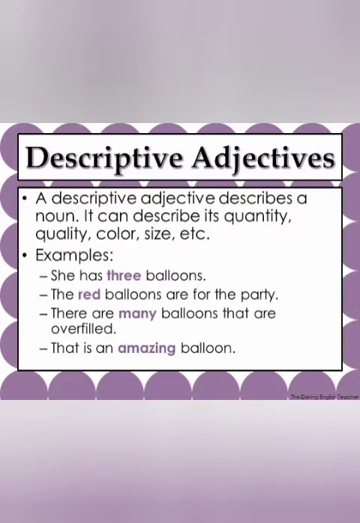Let's read once again that a descriptive adjective describes a noun. It can describe its quantity, quality, color or size. आपको पता है नाउन इज़ द नेम ऑफ अ थिंग और जो चीज़ें हैं वो हमेशा क्वांटिटी, क्वालिटी, कलर और साइज़ उन चीज़ों से जुड़ी होती हैं. So let's see some more examples to understand this topic. She has 3 balloons. 3 is the describing adjective and this is telling us about the quantity of the noun balloons.